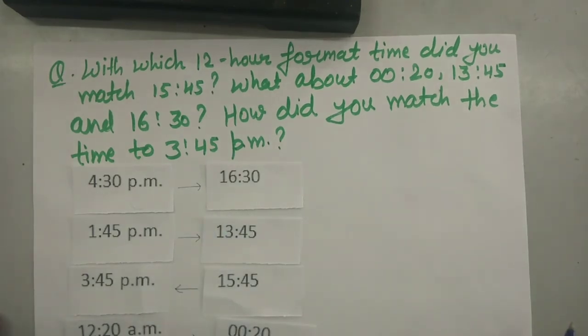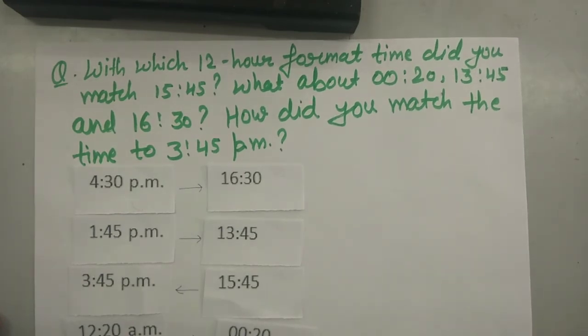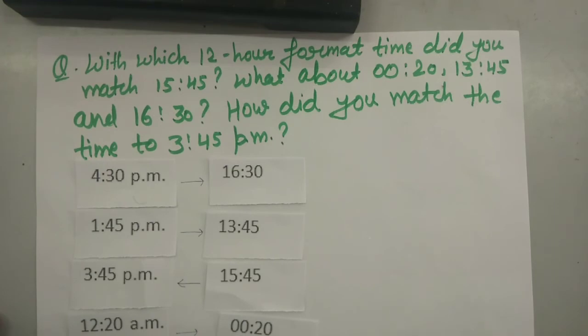Okay, now how did you match the time to 3 o'clock 45 minutes as a PM? To match the time for 3:45 PM, we added 12 to the hours in the PM time. Okay, so जब हम 3 में 12 ऐड करेंगे तो हमें क्या मिलेगा? It will be 15. So only the hours will be changed in both the formats. The minutes will be the same. So the time in the 24-hour format for 3:45 PM is 15 hours and 45 minutes. Okay, now I hope it is clear to you. So now we can move to the next question.